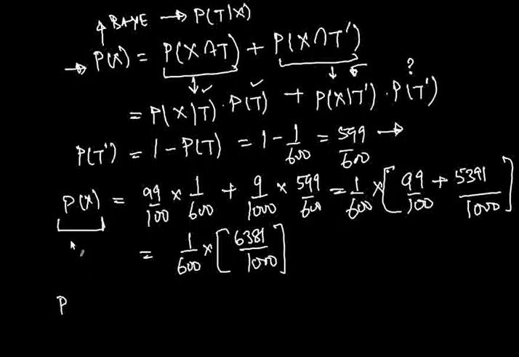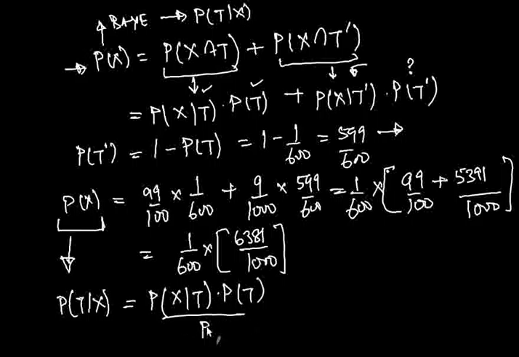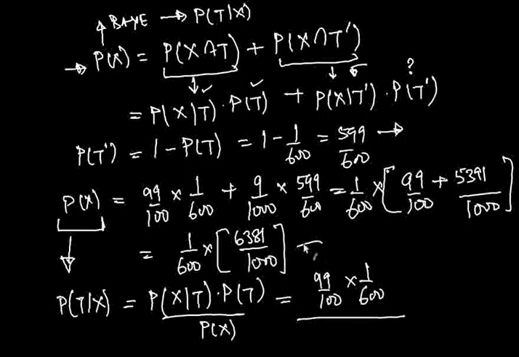P of X was the last missing piece that we needed to calculate probability of T given X, which was equal to probability of X given T into probability of T divided by P of X. So probability of X given T was 99 by 100 multiplied by the probability of T, which was 1 by 600, and this whole thing has to be divided by this expression over here.